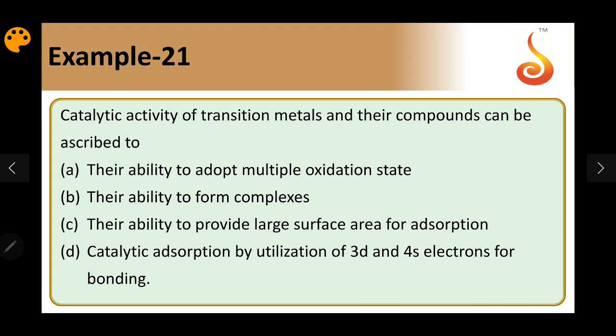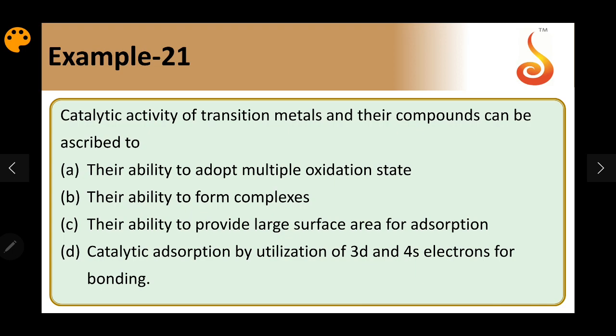And they also act as very good heterogeneous catalysts because of their ability to give large surface area for adsorption, and the ability of transition metals to get converted into various complexes during the course of the reaction. That is why they can act as good catalysts.